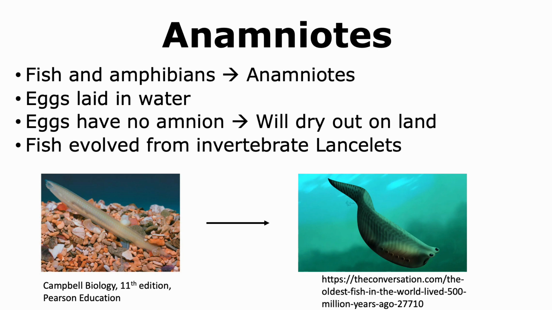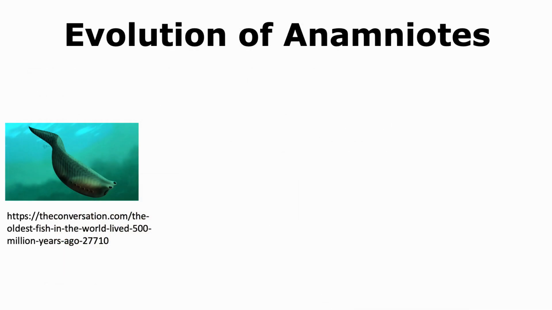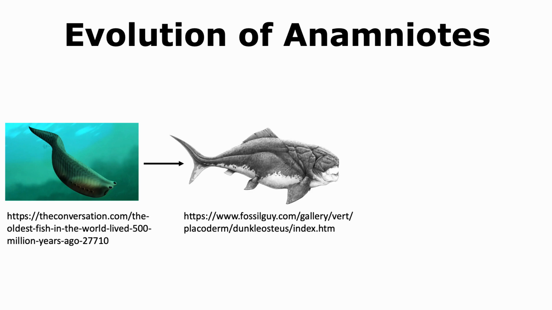Most of these kinds of fish have become extinct today, but we do have two surviving species, which are the hagfish and the lampreys. The cyclostomes evolved to form a jaw that gave rise to the gnathostomes. The first gnathostomes, or jawed vertebrates, were fish.